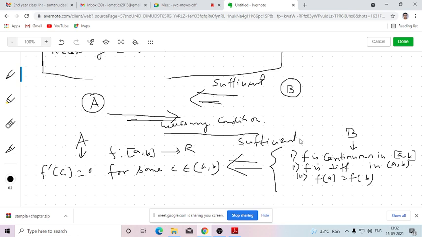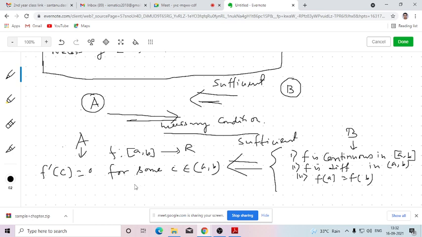That means these three conditions are sufficient. Apart from these, I can add some extra conditions, but only these three will cater to our need. If I know that these three conditions are valid, then by assuming that, we can show that f dash c will be 0 for some c belongs to AB. So this is a sufficient part.